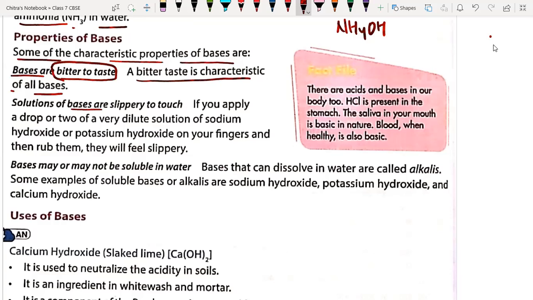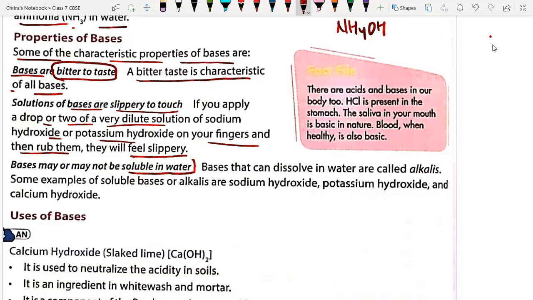Solutions of bases are slippery to touch. We have already gone through that in the definition part in the first lecture, the introduction part. If you apply a drop or two of a very dilute solution of sodium hydroxide or potassium hydroxide on your finger and rub it, you will feel that it is slippery.